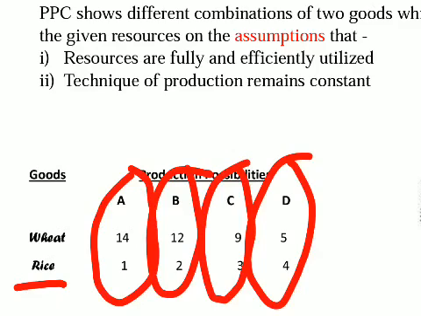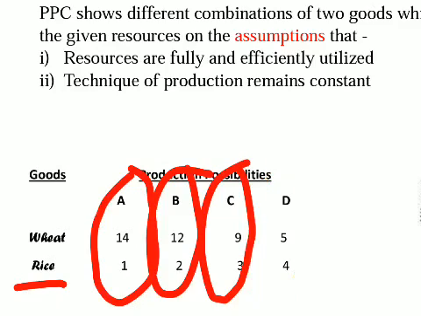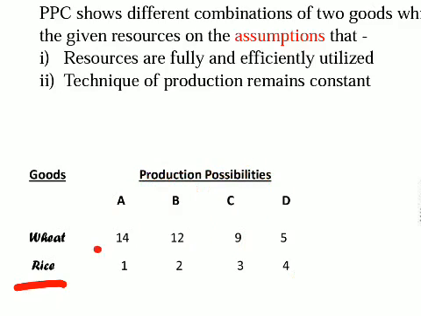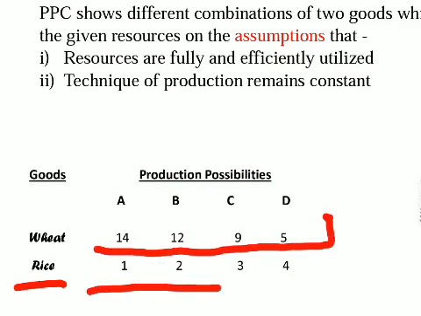So if he chooses combination A, then he will produce 14 units of wheat and 1 unit of rice. Okay, and similarly in B he will produce 12 units of wheat and 2 units of rice, and so on. So one thing you can notice here, that from combination A to D, the production of wheat is reducing and the production of rice is increasing.